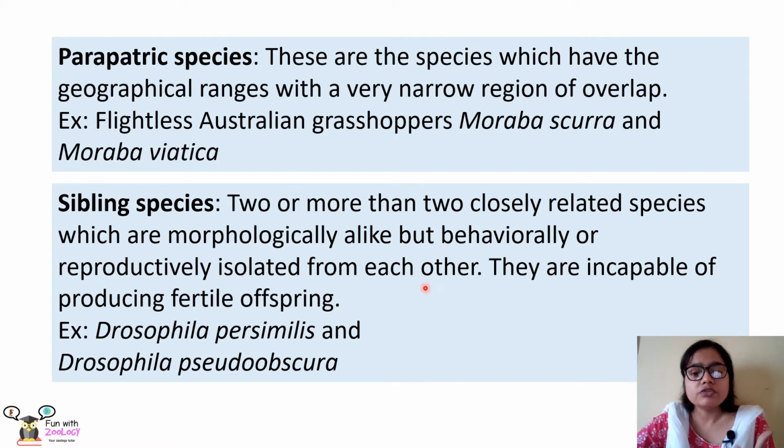As they are reproductively isolated from each other, they are incapable of producing fertile offspring. That means they can interbreed, but they produce infertile hybrids. The examples of sibling species are Drosophila persimilis and Drosophila pseudobscura.